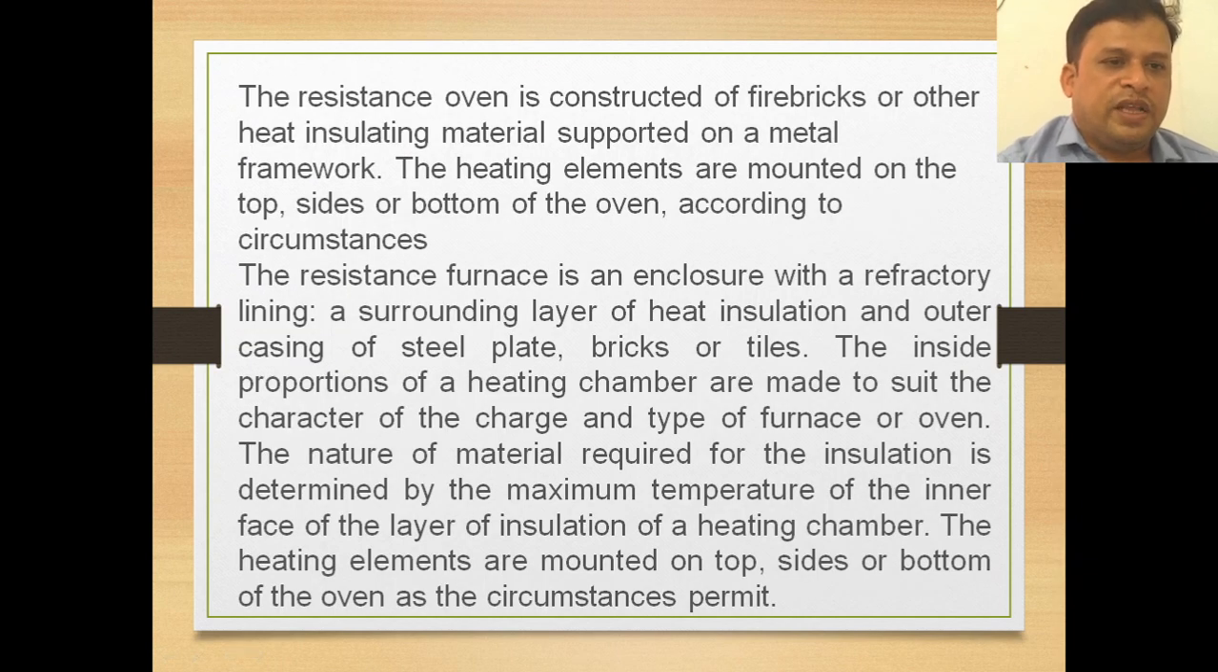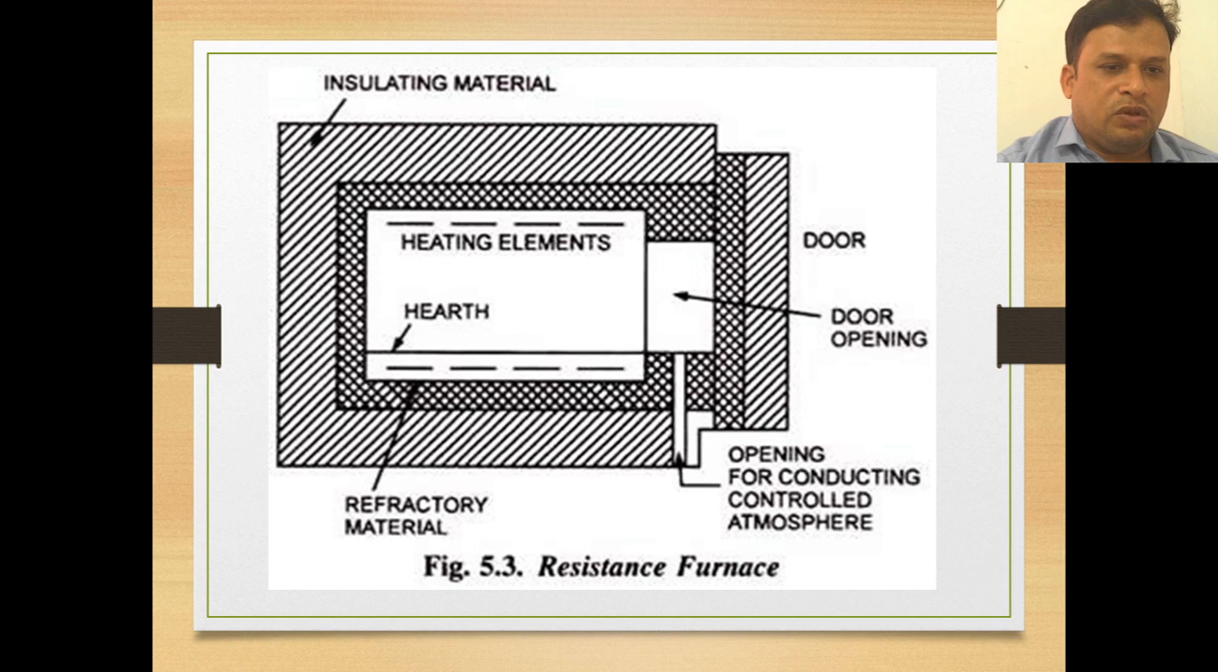Now the resistance furnace is an enclosure with a refractory lining, that is a surrounding layer of heat insulation, and an outer casing of a steel plate. The inside proportions of the heating chamber are made to suit the character of the charge and the type of furnace or oven. The nature of material required for insulation is determined by the maximum temperature of the inner face of the layer of insulation of the heating chamber. So this is the particular heating chamber. In this heating chamber, the type of insulation required depends upon the type of heating chamber we are using.